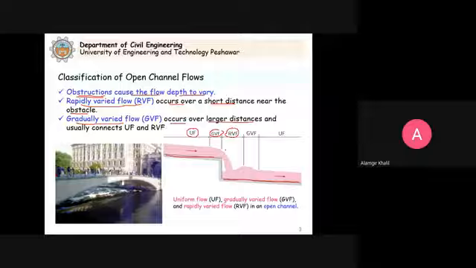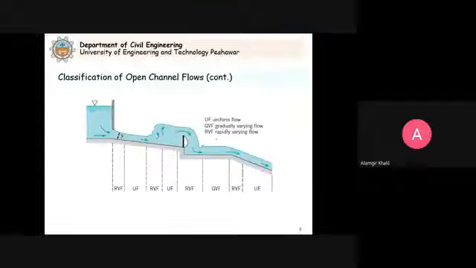So now essentially we should learn how we will analyze open channel flows when we have varied conditions for the depth. We know that we have uniform flow. What is the reason for that? And what are the different types of flows that can occur with changing depth?